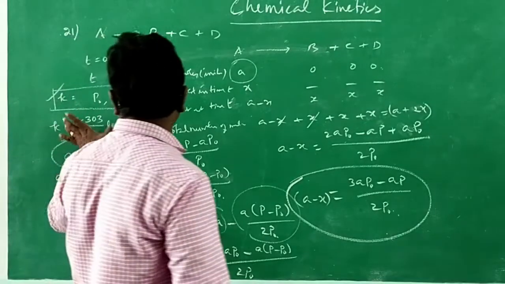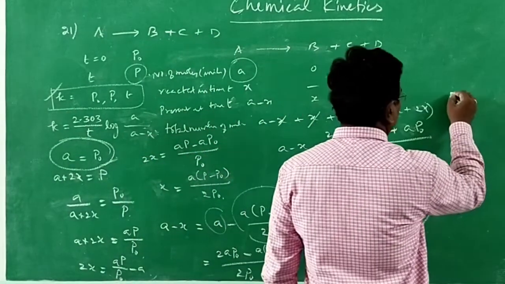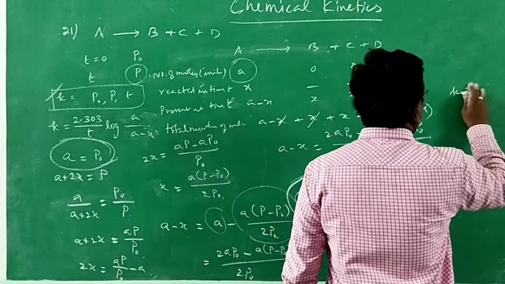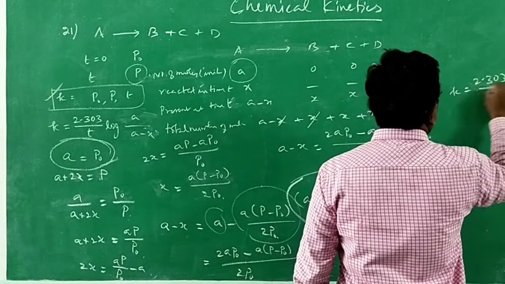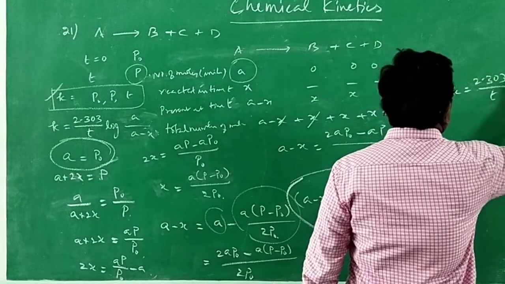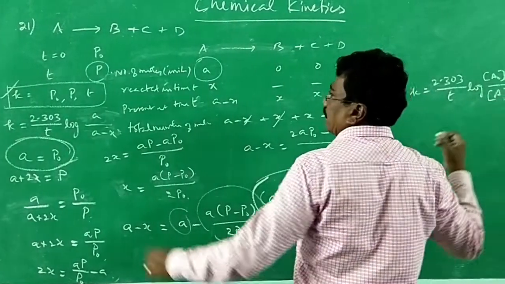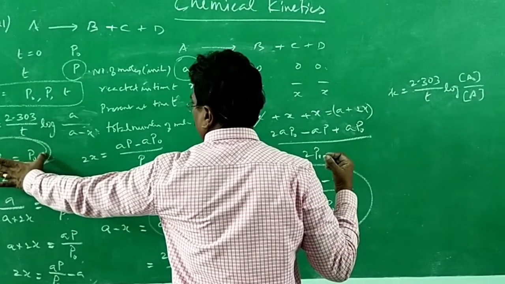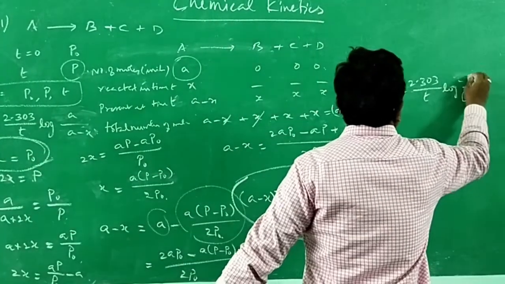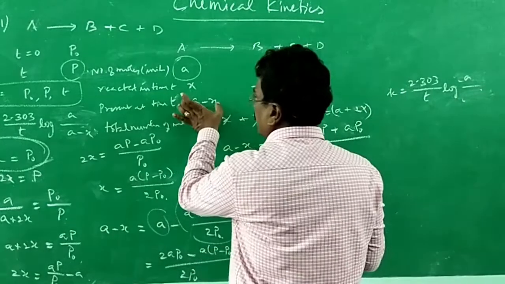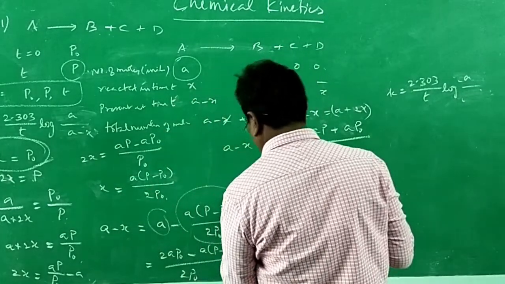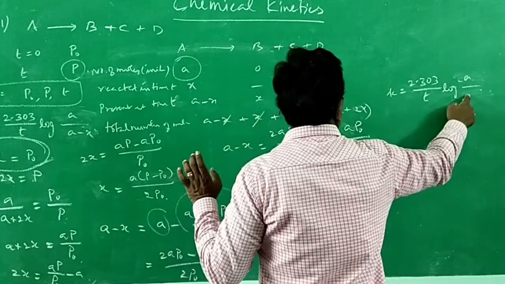Now, the expression for rate constant of a first order reaction is k is equal to 2.303 by t log a naught by a. What is a naught? Initial concentration, we have considered as P naught. What is the concentration of reactant at time t? A minus x. Instead of a, we have assumed A minus x.